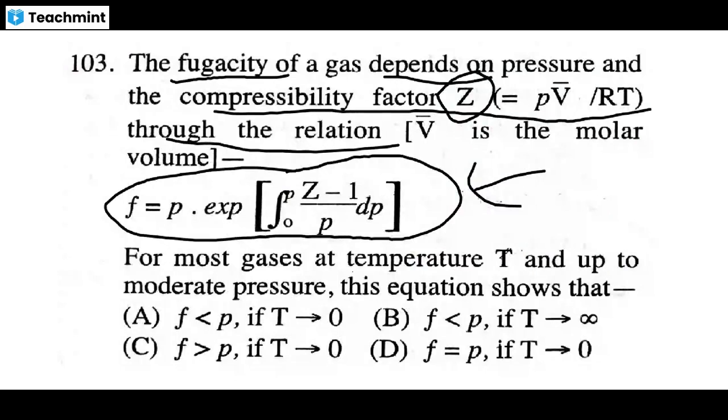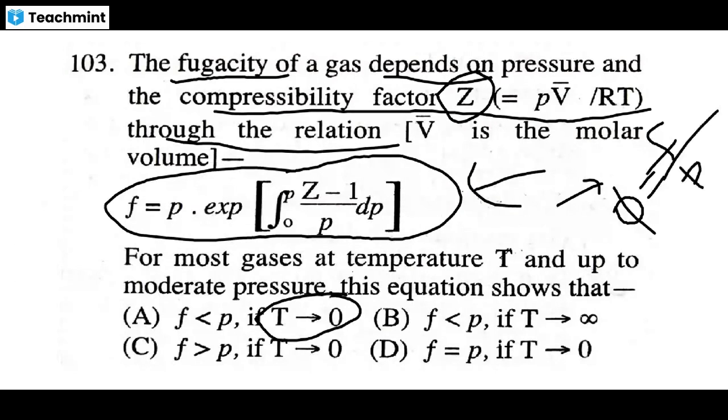When the temperature tends to zero, when the temperature becomes very low, phi is equal to f by P. When the temperature is very low, the gas molecules automatically try to stick to one another.